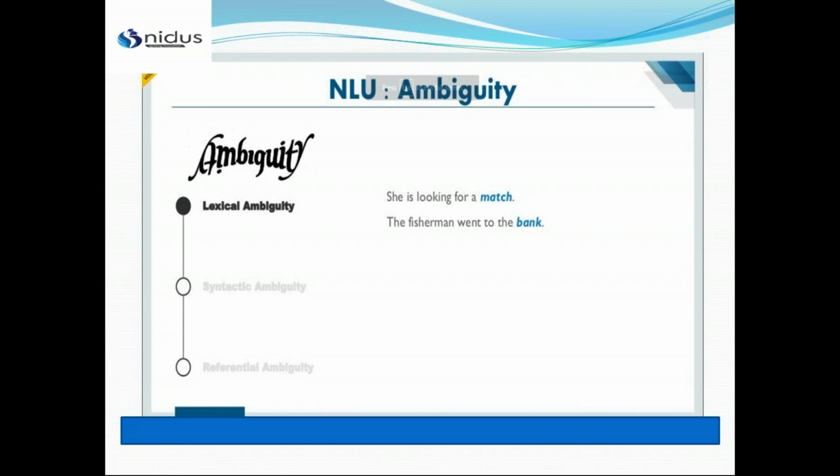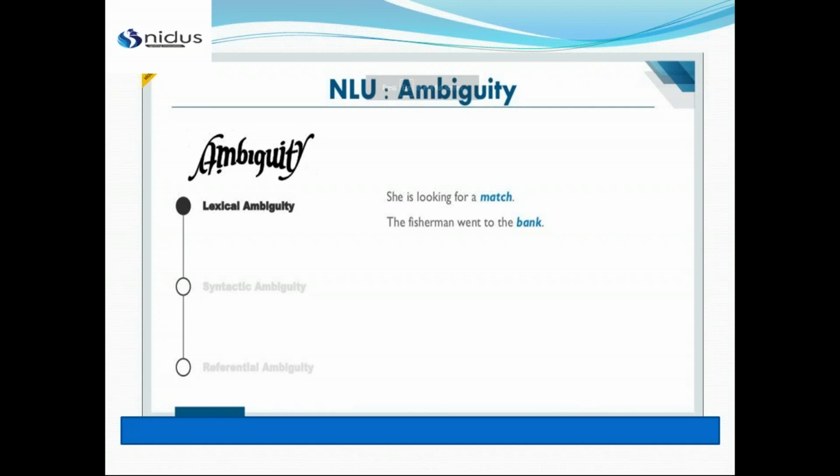Is she looking for a partner, or is she watching a cricket match or a football match? So we don't know. There is an ambiguity in this.